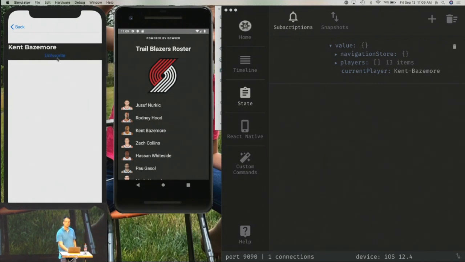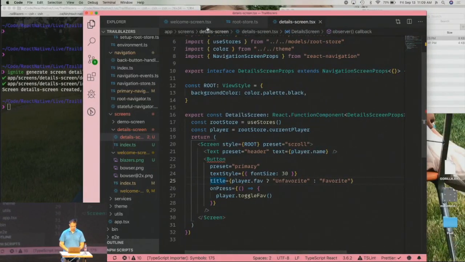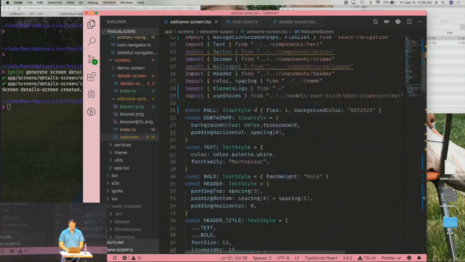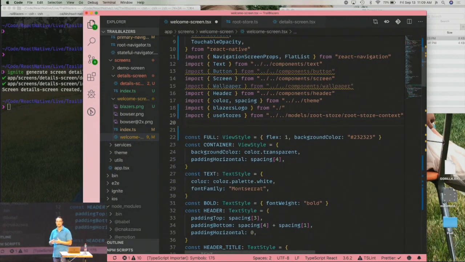It's hard to see, but it is working. Favorite, unfavorite. All right. Now on the first screen, we want to re-render. And one of the things you need to do when you're working with MobX State Tree, if you want your components to basically know when properties in your stores or your models change and re-render, is to use MobX React.